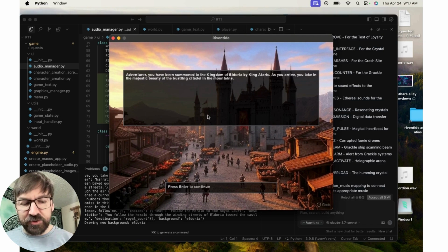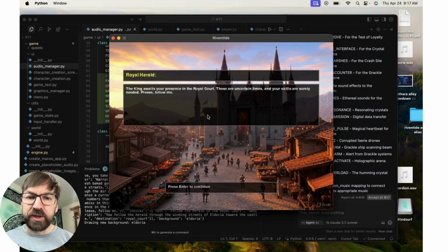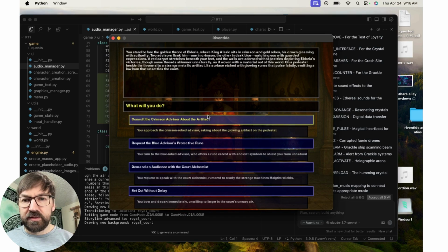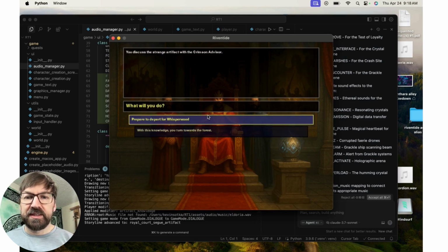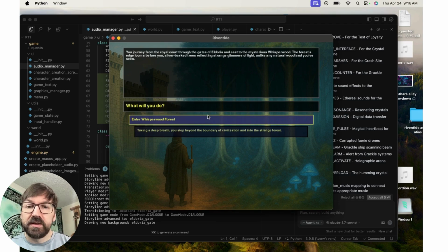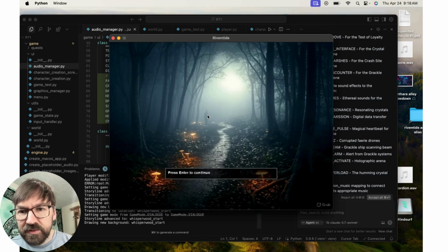Each scene gets its own music, so this is kind of the intro. We won't go through the whole gameplay, but when you change scenes, the music will change. We'll go through this scene, the music changes again. So each scene gets its own music. There's also sound effects, so you'll see once we get into the next scene, there'll be a sound effect with some crickets and like forest noises.